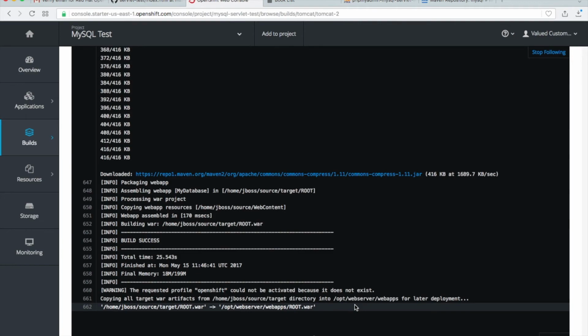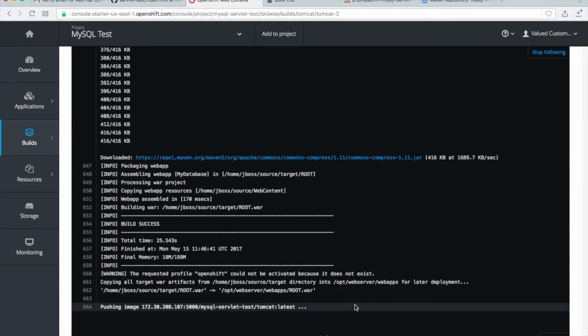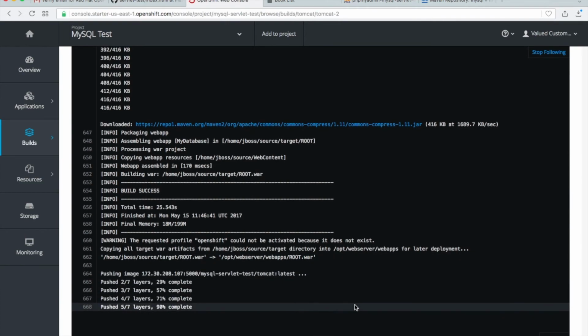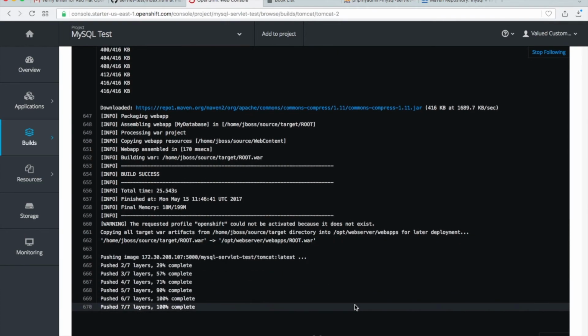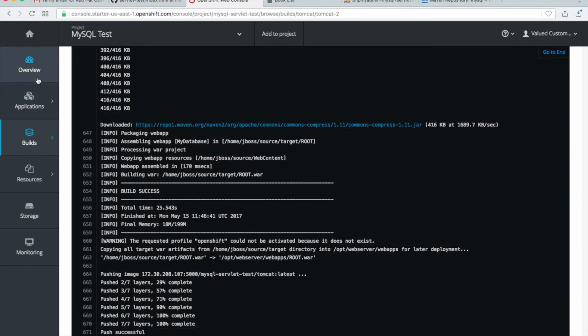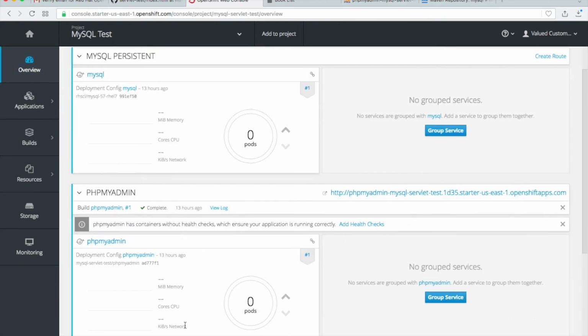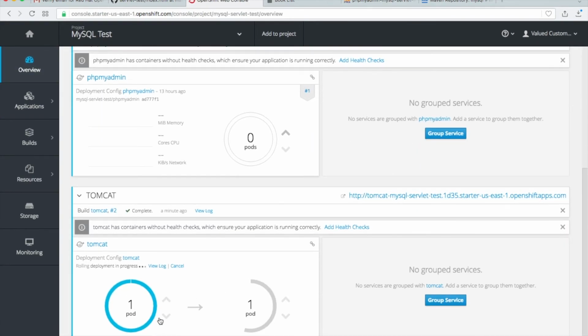The war file is deployed. Now we have the new application. And okay, let's go to overview, and I will show you why I told you we have limited resources. And you see here that at this moment you have at the same moment two instances, and this is our limit.